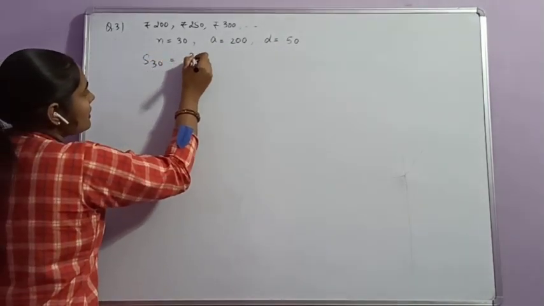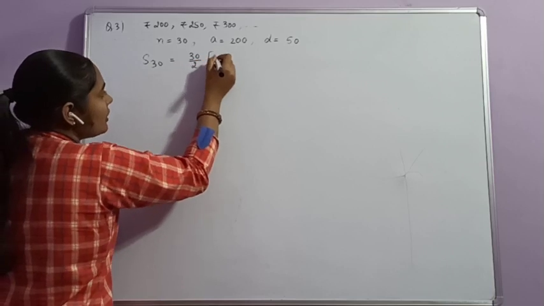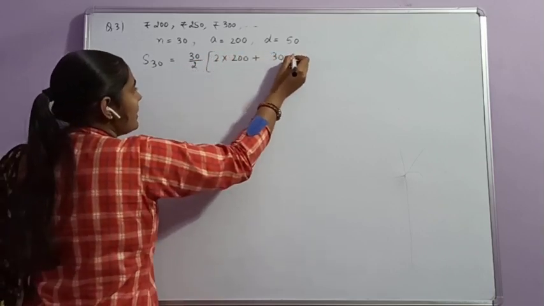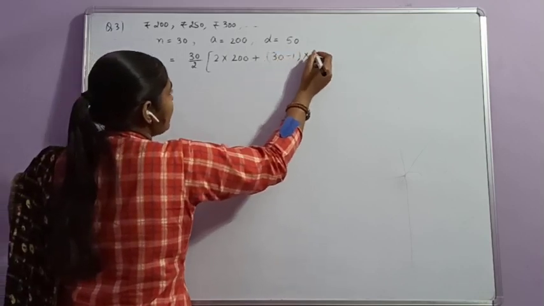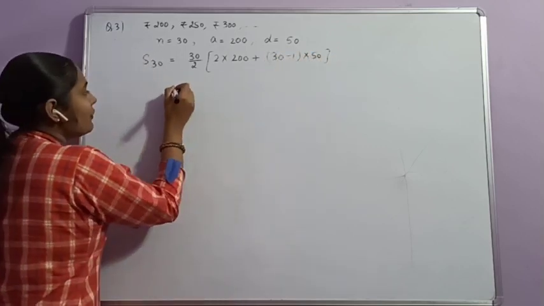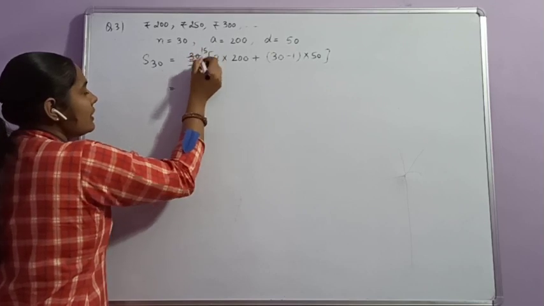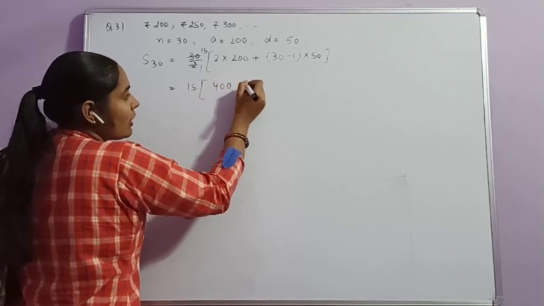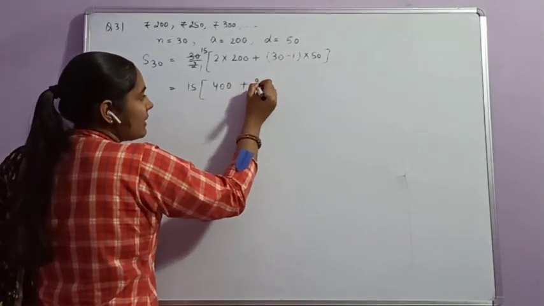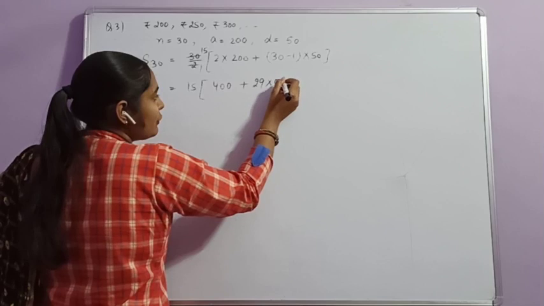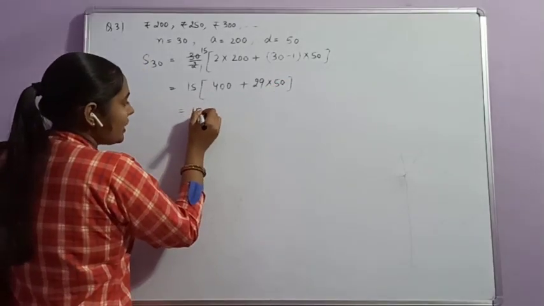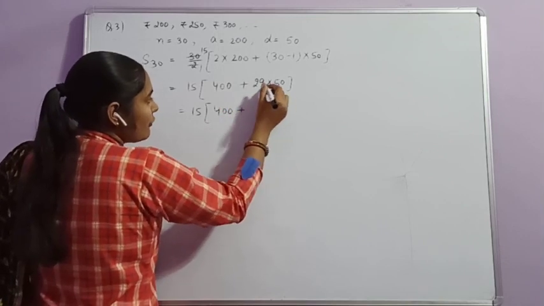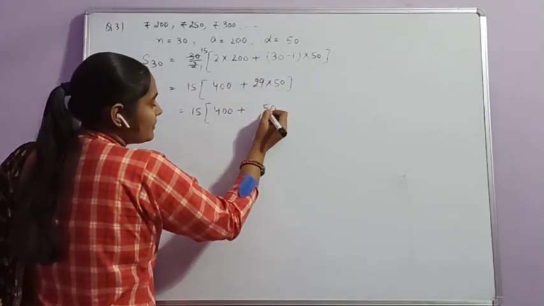That is equal to N by 2 into 2 multiplied with A plus N minus 1 into D. D is 50. 15 into 2 multiplied with 200, that is equal to 400 plus 30 minus 1, that is 29 multiplied with 50. That is equal to 15 into 400 plus 5 multiplied with 29.